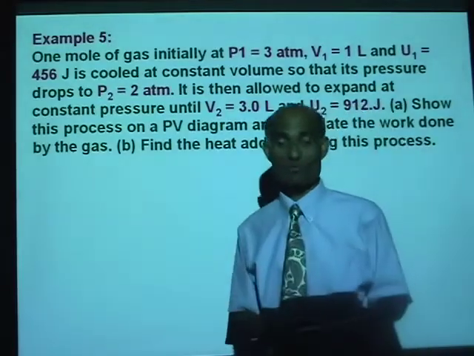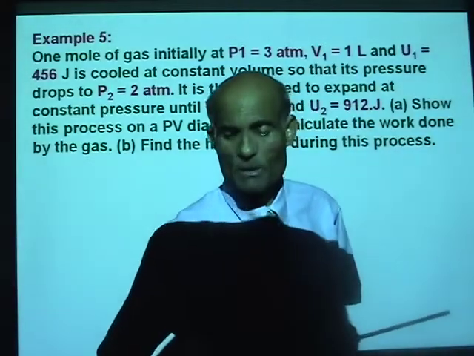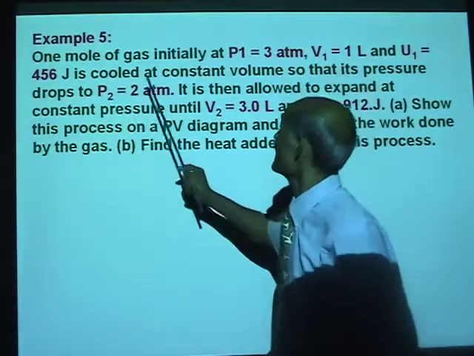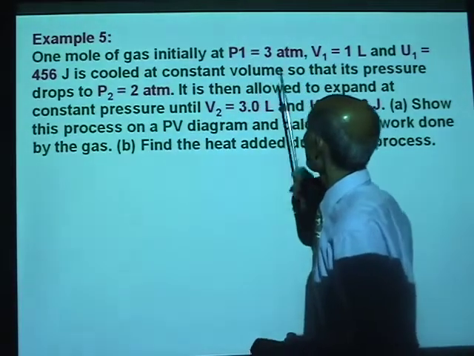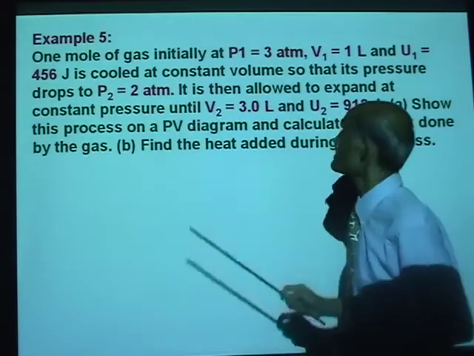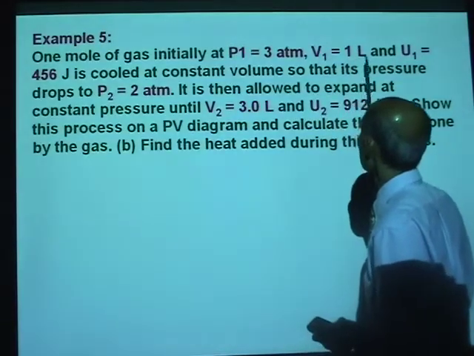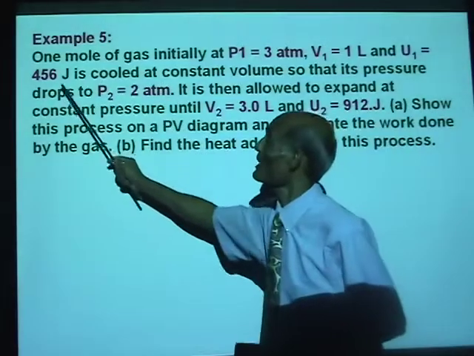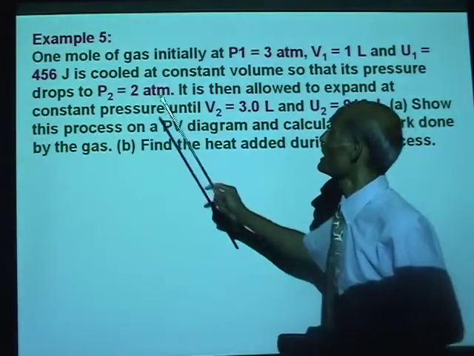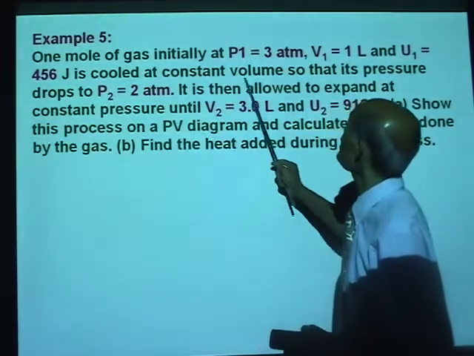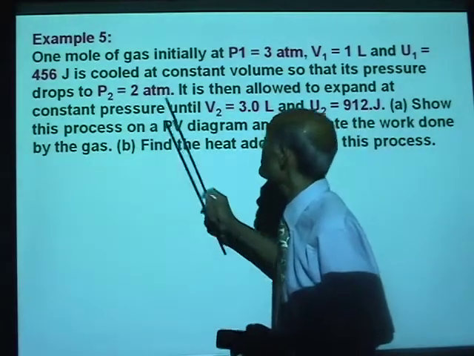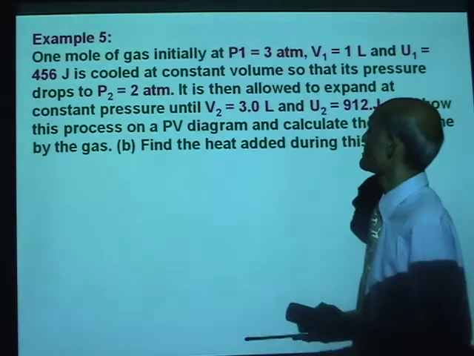Let's do a small problem. 1 mole of a gas initially at P1 equal to 3 atmospheres, V1 equal to 1 liter and U1 equal to 456 joules is cooled at constant volume so that its pressure drops to P2 equal to 2 atmospheres.